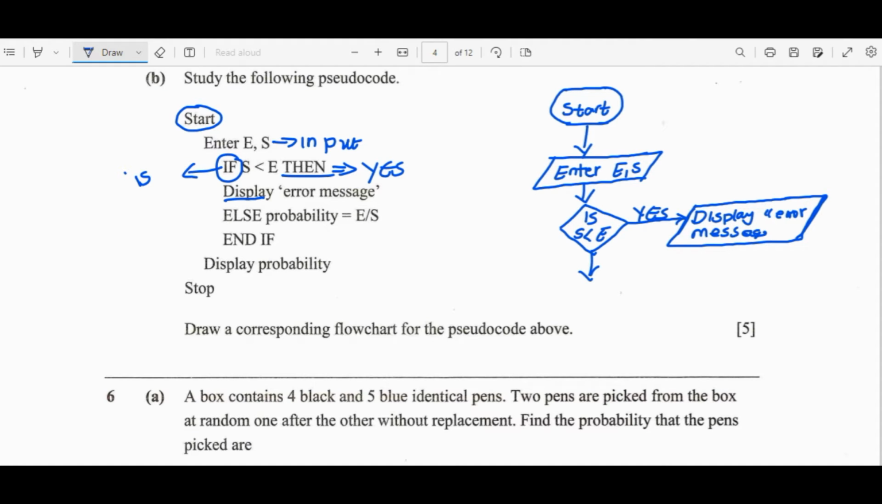Then we are done with the then and we have displayed, or else. The else is the no part. So if we say no, what are we supposed to do? If we say no, then we have accepted the condition, which means that S is not less than E, which is the required. So we need to calculate the probability. Which polygon are we supposed to use here? You use the rectangle. So this is the processing polygon. So you say calculate probability is equal to E divided by S.